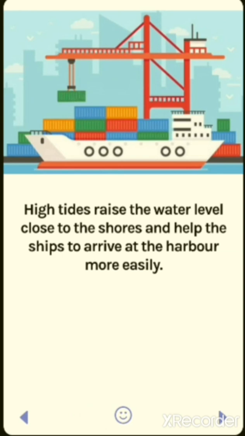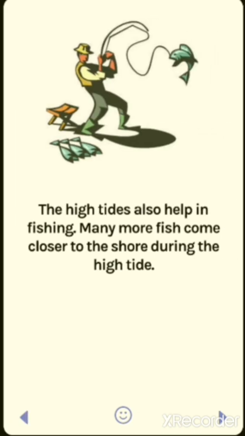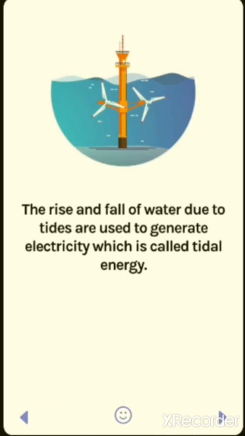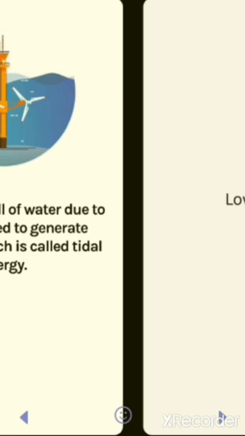Let's see uses of high tides. High tides raise the water level close to the shores and help the ships to arrive at the harbor more easily. The high tides also help in the fishing. Many more fish come closer to the shore during the high tide. मतलब हाई टाइड के वक्त बहुत सारी जो मछलियाँ हैं वो सी शोर के पास आई होती है, तो बहुत सारी मछलियाँ मिलती है. The rise and fall of water due to the tides are used to generate electricity, which is called the tidal energy.